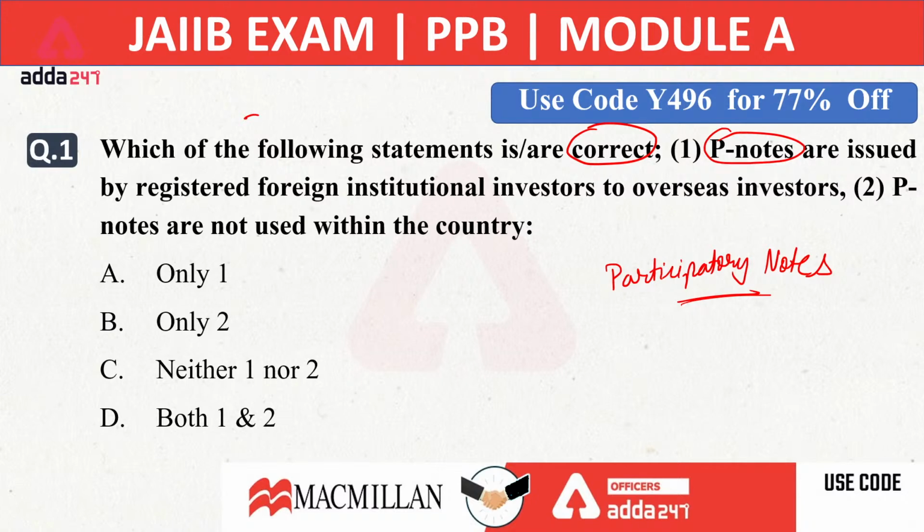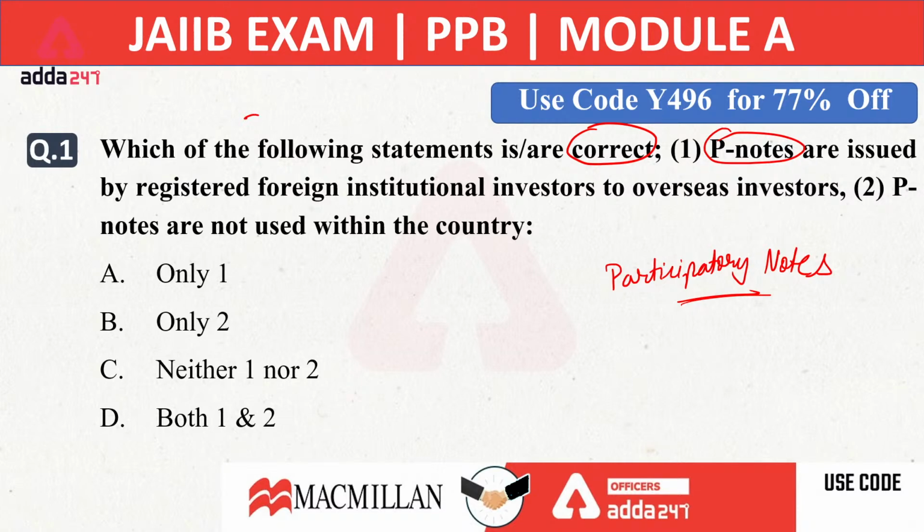Whenever a foreign investor wants to invest in Indian securities without registering himself or herself with the Securities Board of India, then they will purchase the participatory notes from the brokers. Okay, from whom? From the brokers they will purchase the participatory notes.